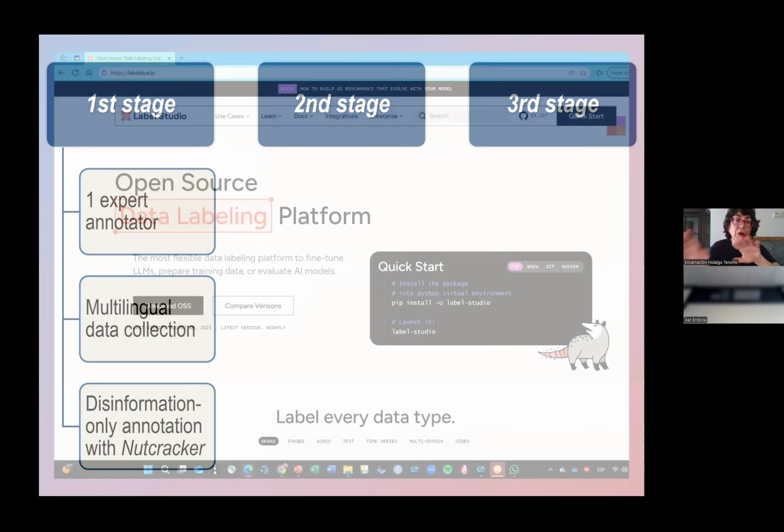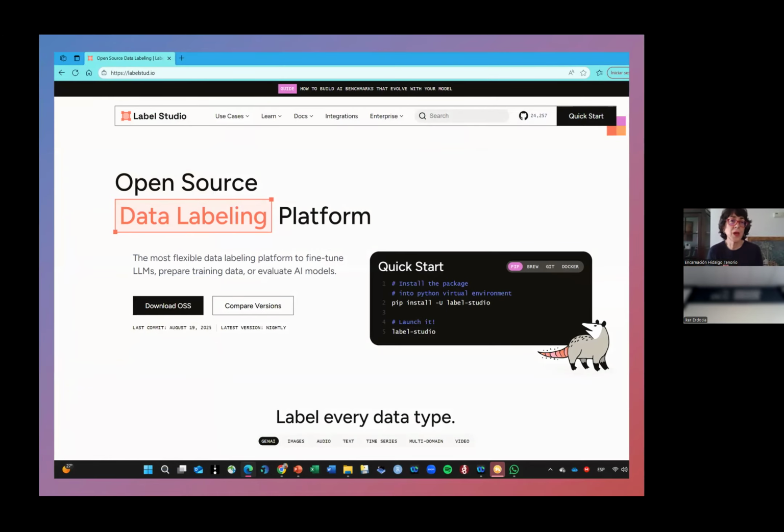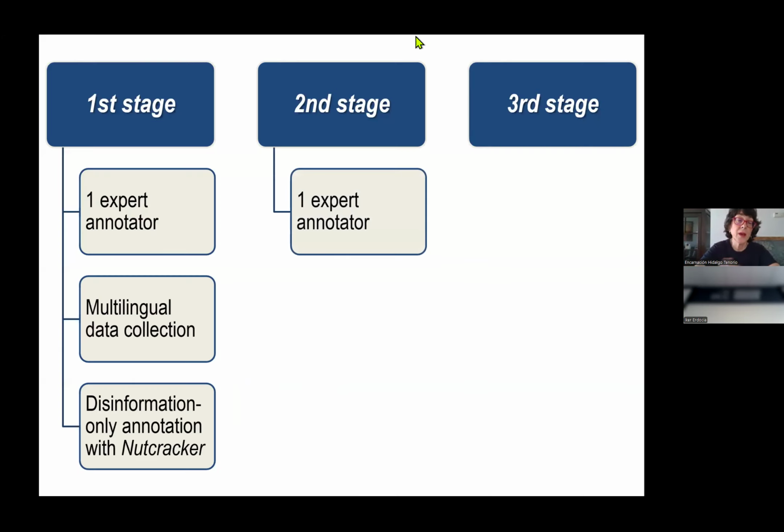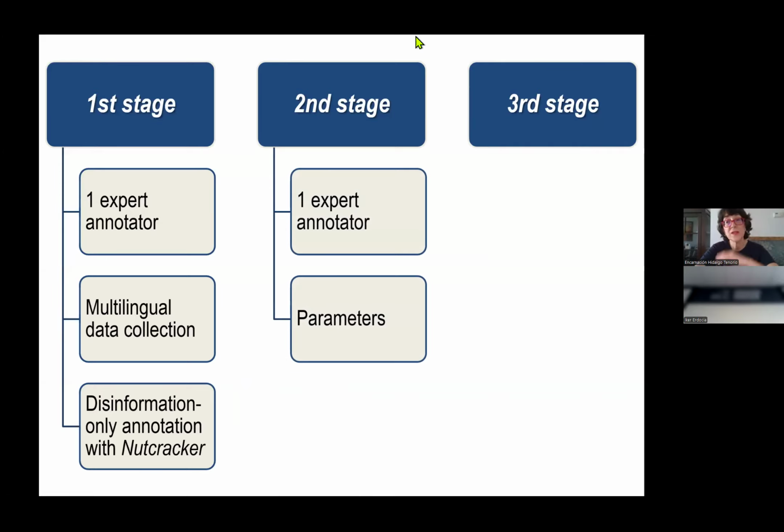After that, we used a new platform, which is Label Studio. And with Label Studio, we could do different things. So we used keywords, in keyword analysis, that were very frequent in those texts that we collected before, regarding migration, immigration, migrants, etc. And with this keyword analysis, the expert annotator started discussing and identifying different parameters, which were the ones that were more frequent in those texts.